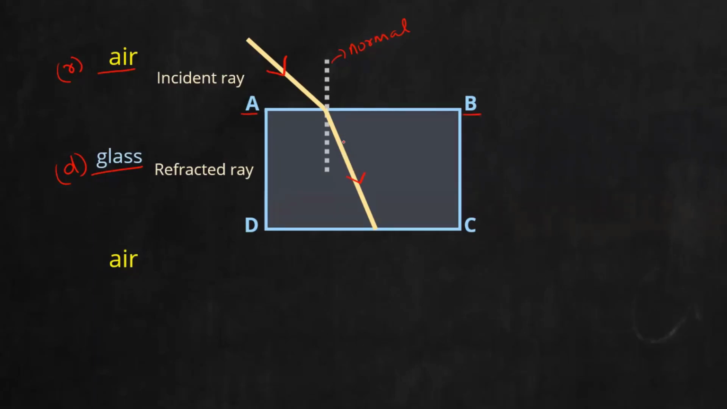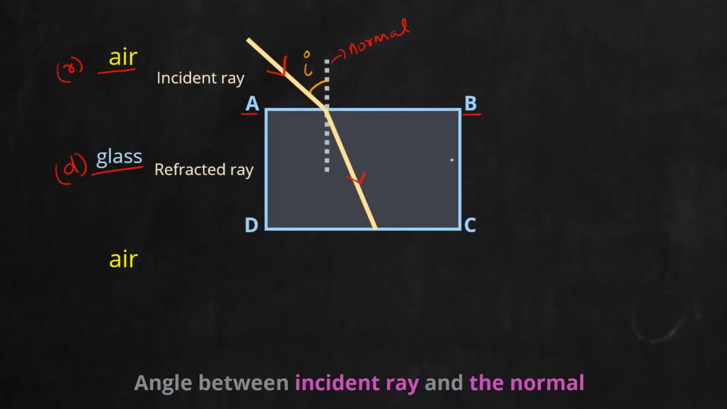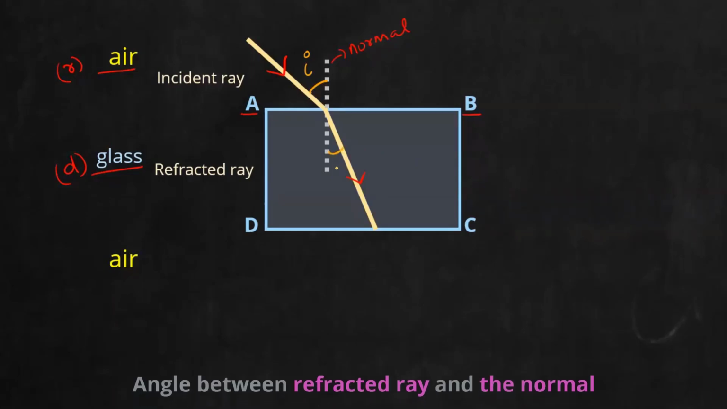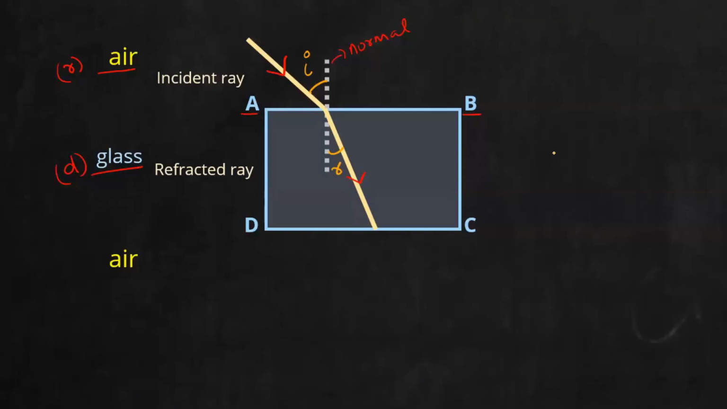Now you can also mark two possible angles here. First angle is the angle found between the incident ray and the normal. This angle we can mark as angle i. The angle found between the incident ray and normal, we call it the angle of incidence. Similarly, you can mark one more angle, that is the angle between the refracted ray and normal. This we can call the angle of refraction. So mark those two angles also there: i, angle of incidence, r, angle of refraction.